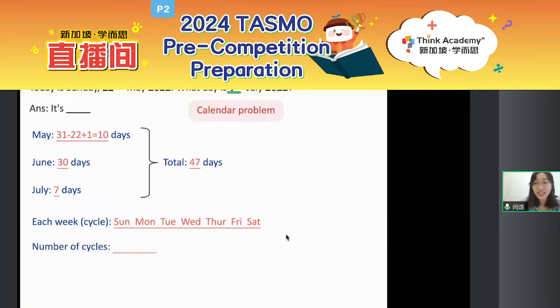You can turn this into a remainder problem. In total, there are 47 days, and 7 days make a week. For the last step, we apply division: 47 divided by 7 is 6, remainder 5. What is the meaning of 6? There are 6 weeks. Good job.